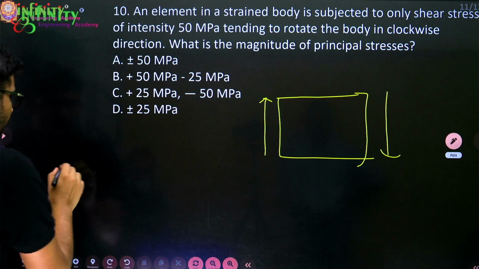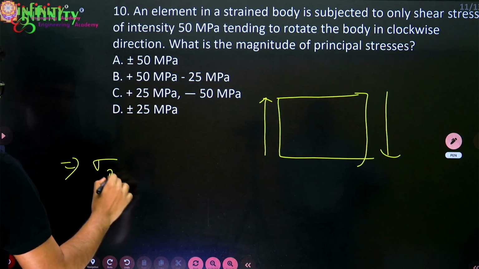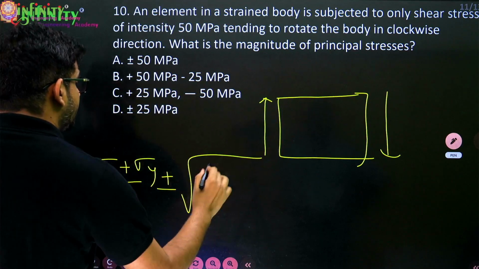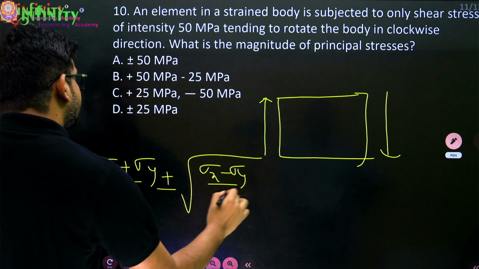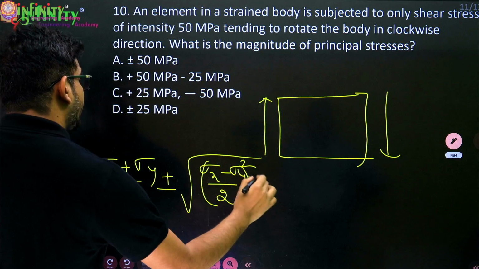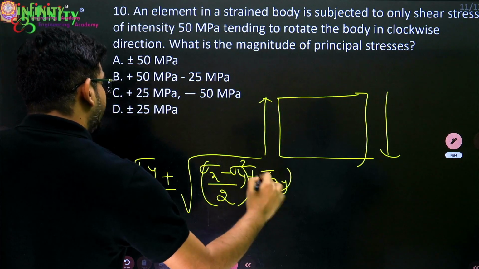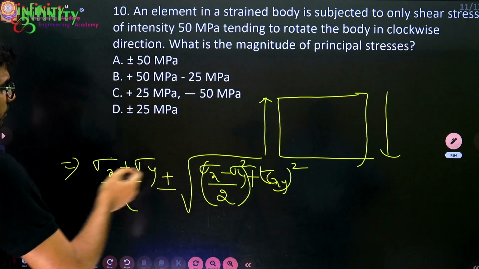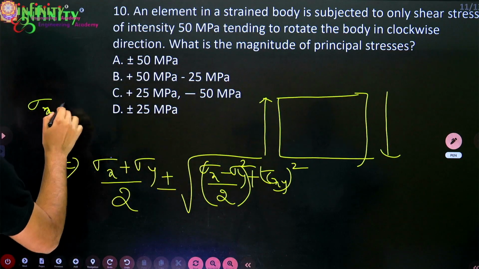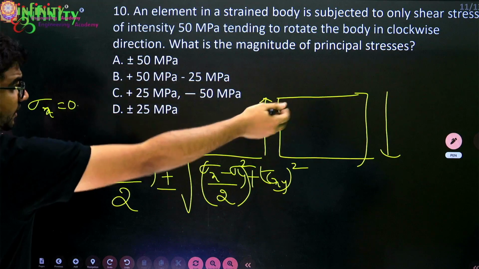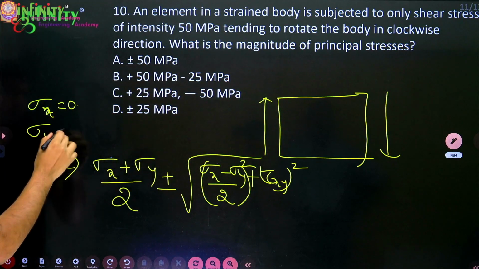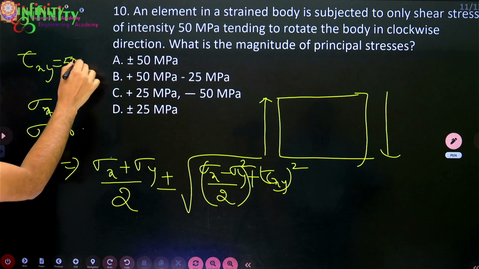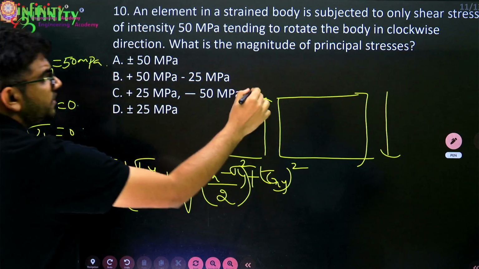You know the formula for the principal stress: sigma x plus sigma y by 2 plus or minus root of (sigma x minus sigma y by 2) whole square plus tau xy whole square. Now sigma x is 0 because there is only pure shear, sigma y equal to 0, and tau xy value is 50 MPa.